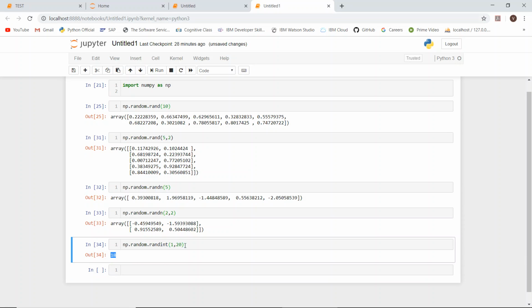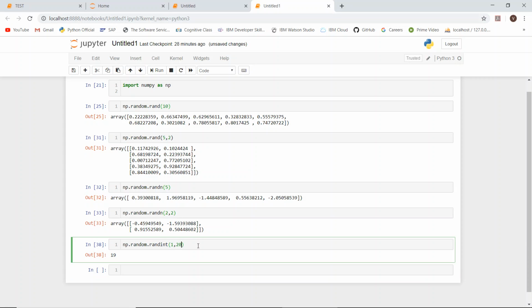So from 1 to 20, one random number was picked, 18. If I again rerun that particular cell, this time 2 was picked, and next time 19, next time 17. So it will randomly display the numbers.